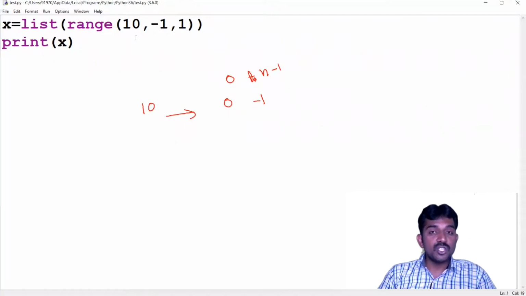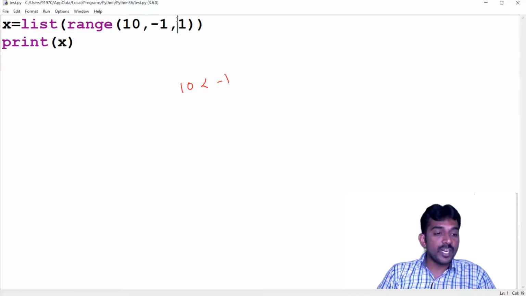When you put a 1 here, it is treated as positive, and -1 is treated as negative.